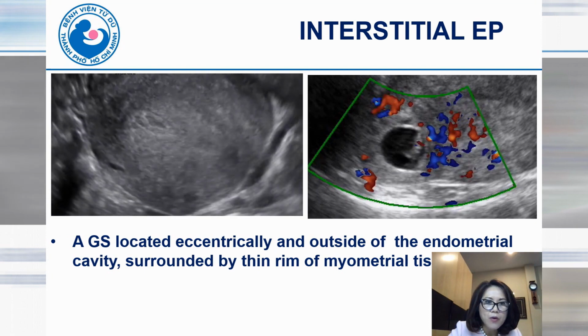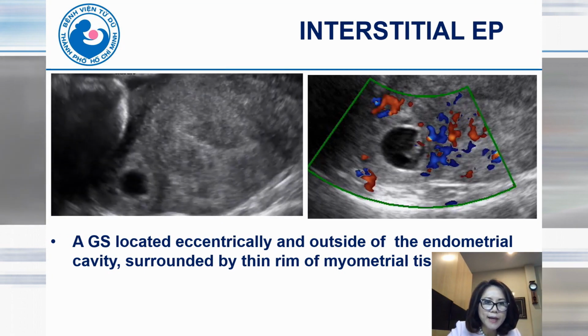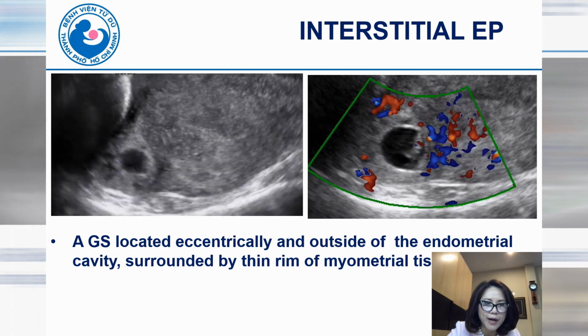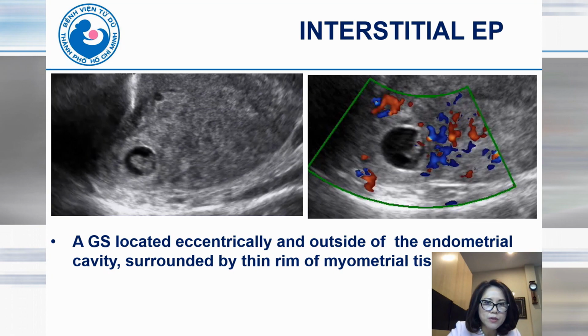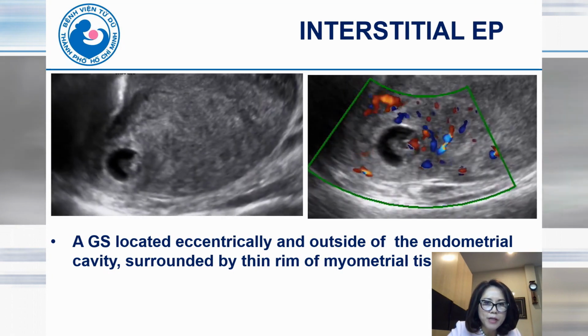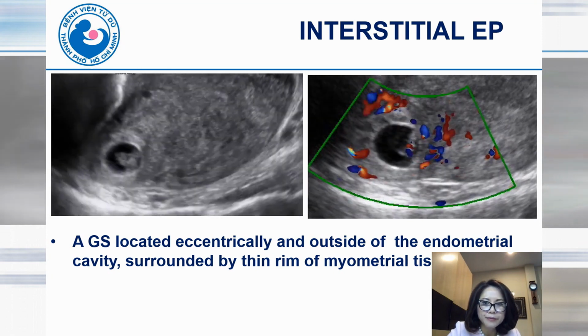On ultrasound, you can see a gestational sac located eccentrically and outside of the endometrial cavity, and we also see a thin rim of myometrium tissue around the gestational sac.